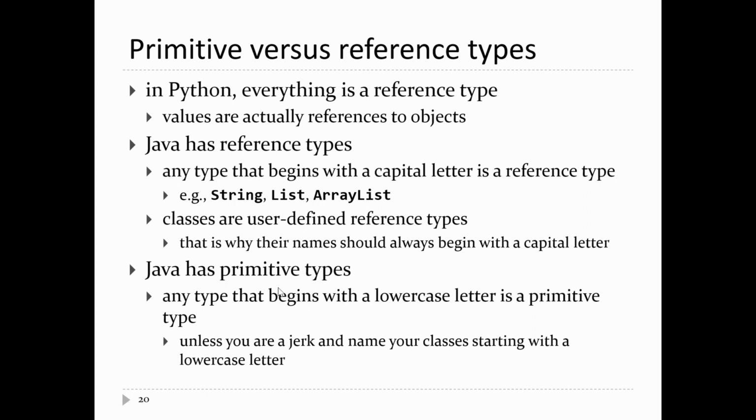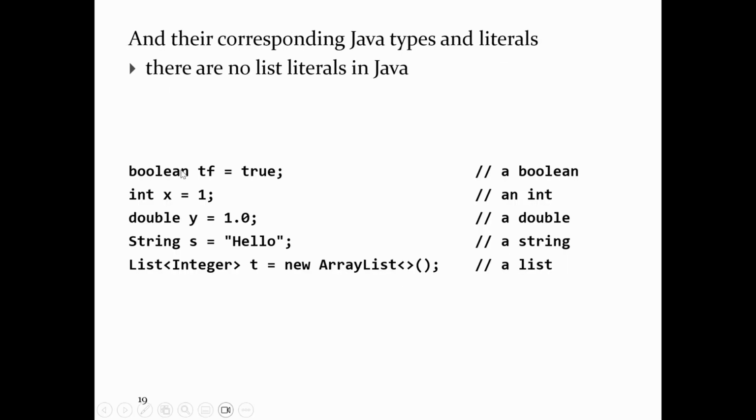Java also has these things called primitive types, which Python does not have. Any type that begins with a lowercase letter is a primitive type. boolean, primitive. Little i int, primitive. Little d double, primitive. Those are all primitive types.